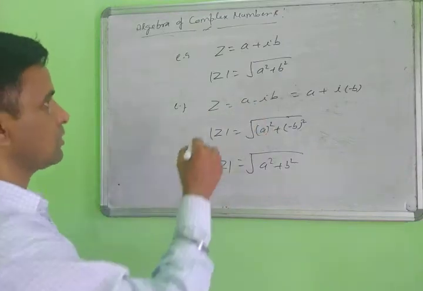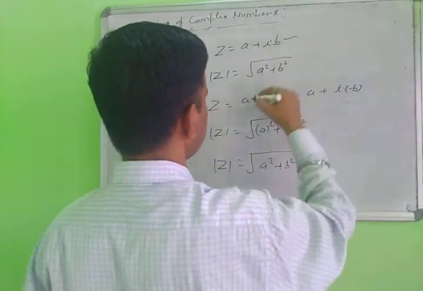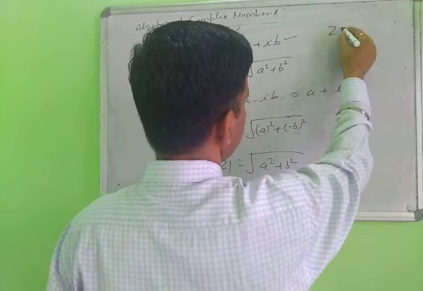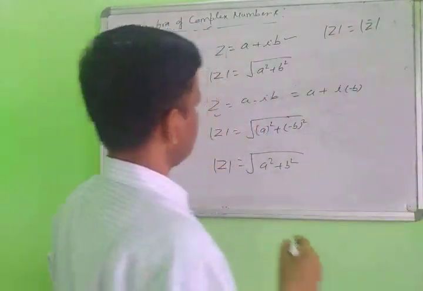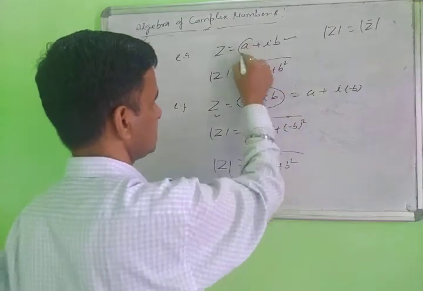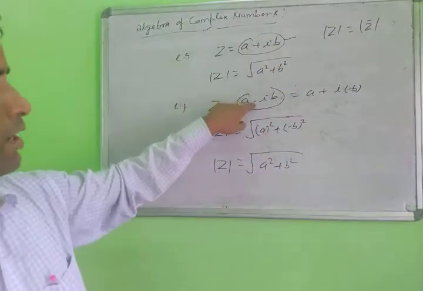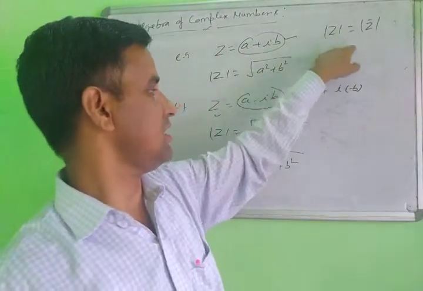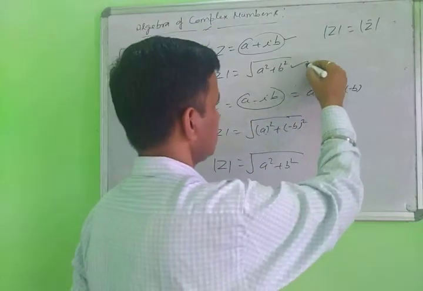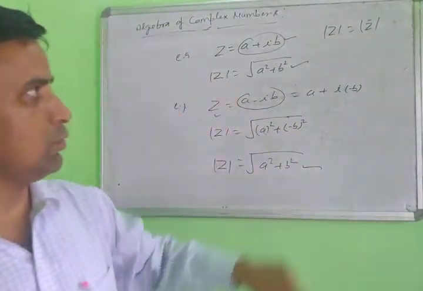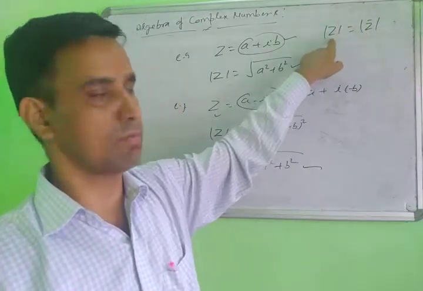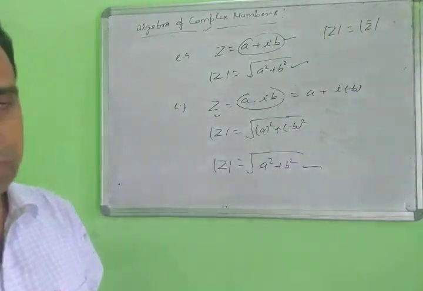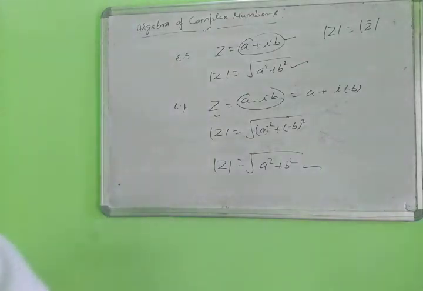So suppose this is a complex number, and this is also a complex number, which means modulus of z equal to modulus of z conjugate. This is the conjugate part of this. Both moduli have the same value. This is the modulus value, or this is the modulus value. This is the conjugate modulus, this is the normal modulus. So both have the same value. Yes, note down. Then next point.